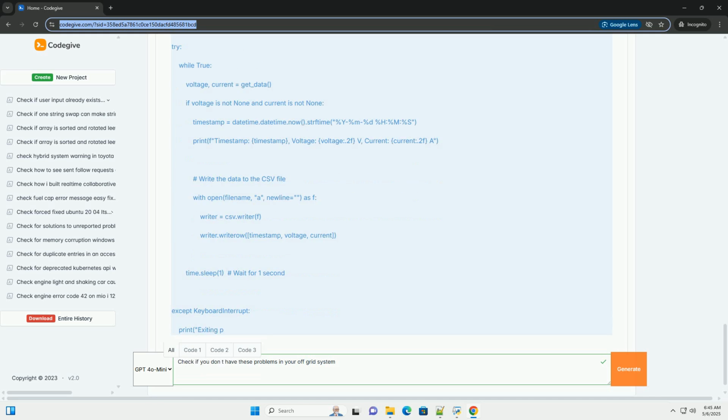estimate_SOC estimates the SOC using both voltage and coulomb counting. This is a simplified example, and more sophisticated SOC estimation algorithms exist, for example Kalman filters. Voltage-based SOC estimate uses the battery voltage to estimate the SOC. This method is relatively simple but can be inaccurate due to temperature variations and load conditions.